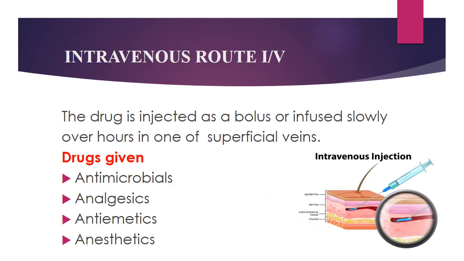Now, what is the intravenous route, or we can also call it the IV route? The drug is injected into the vein as a bolus or infused slowly over hours in one of the superficial veins of the patient. Drugs commonly given by the intravenous route are antimicrobial drugs, or we can call them antibiotics, analgesics, which are pain relievers, antiemetic drugs, and certain anesthetic agents. These are examples of drugs given by the IV route.